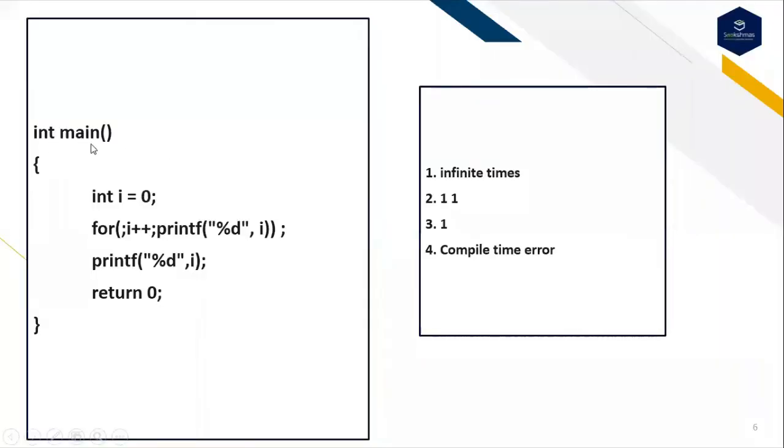This is the next question. int main, int i is equal to 0; for (; i++;) printf("%d", i). I'm trying to print the value of i. The first option is infinite times, the second option is 1 will be displayed on the screen, the third option is 1, and the fourth option is compile time error.